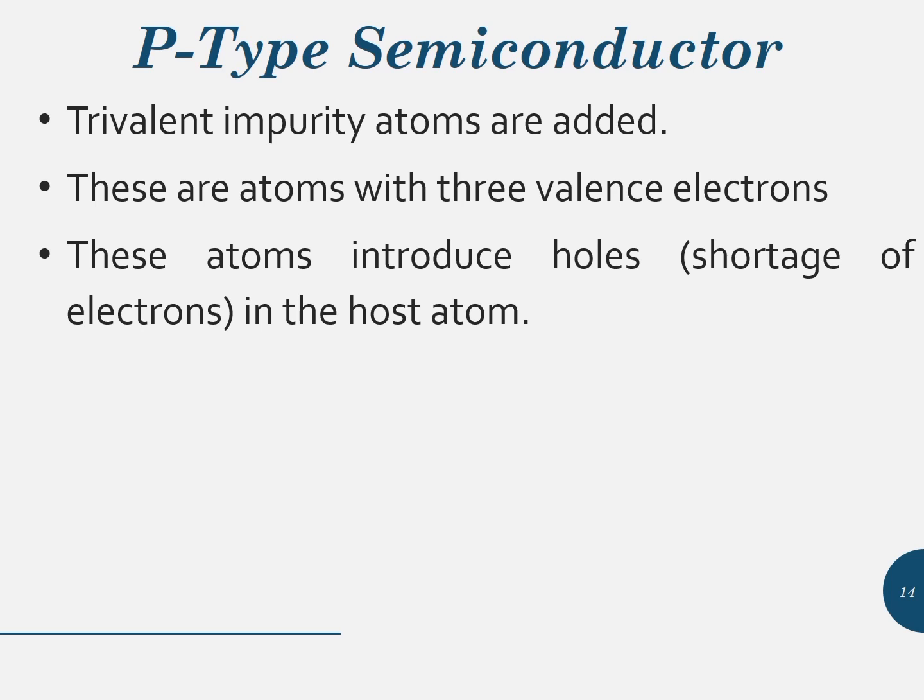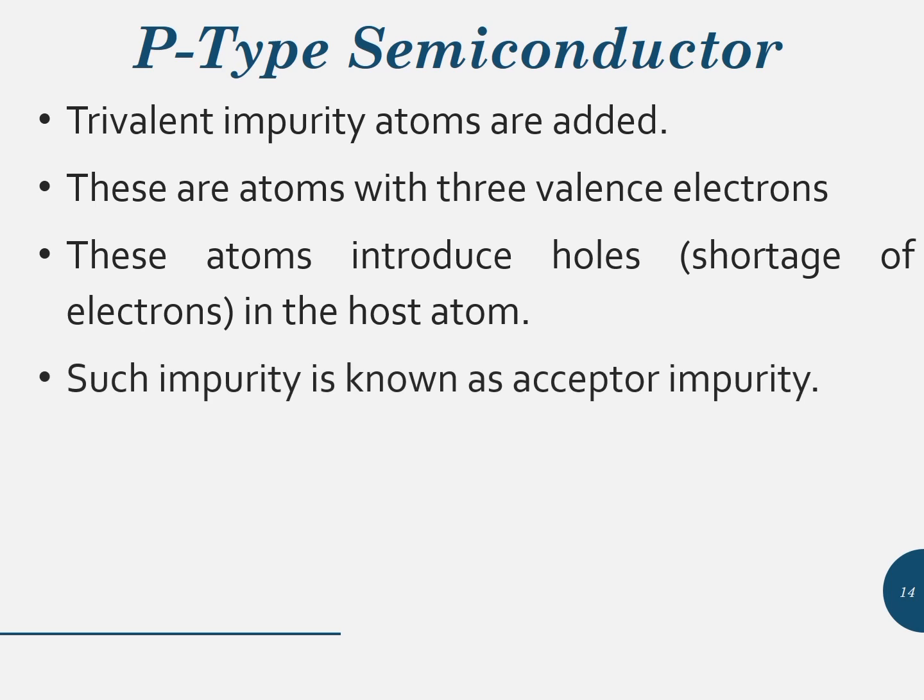The number of holes can be carefully controlled by the number of trivalent impurity atoms added to the host atom. Such impurity is known as acceptor impurity. Since the trivalent atom can take an electron, it is also known as an acceptor atom.